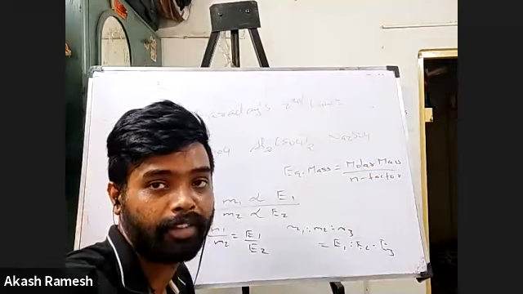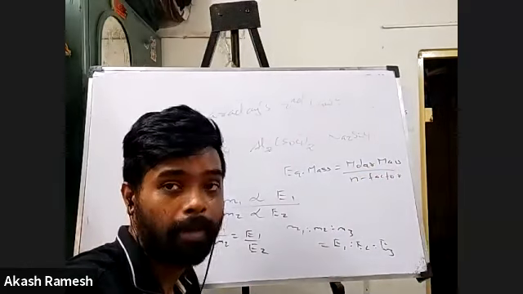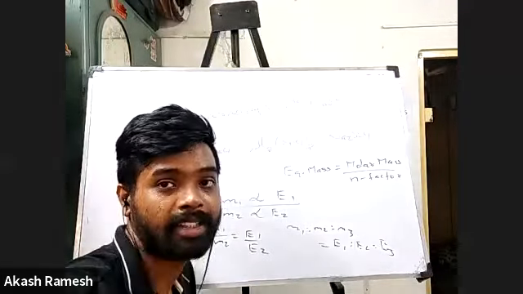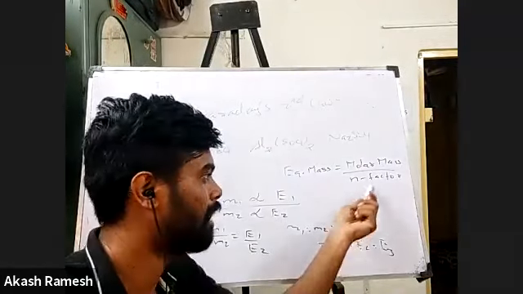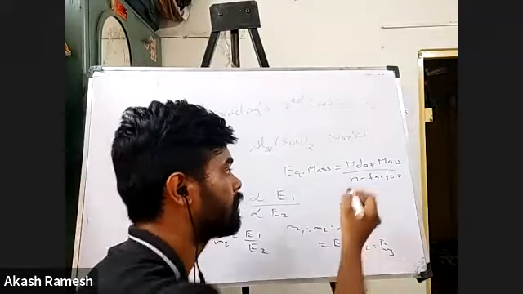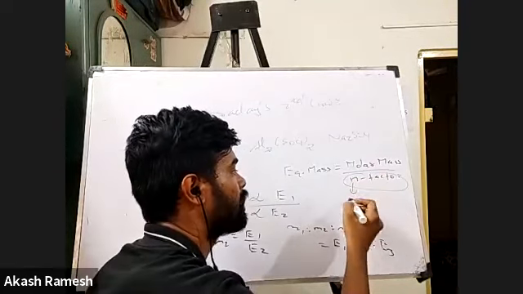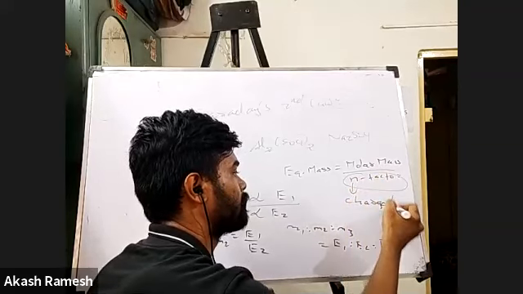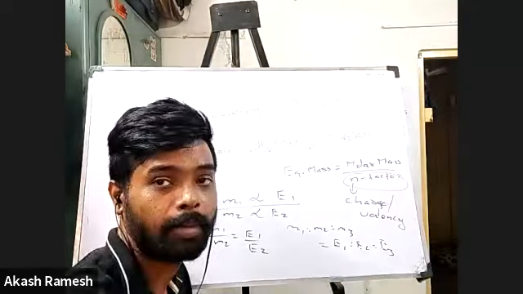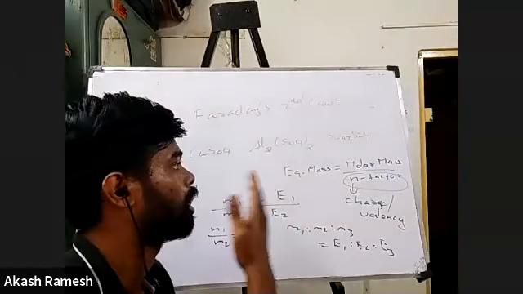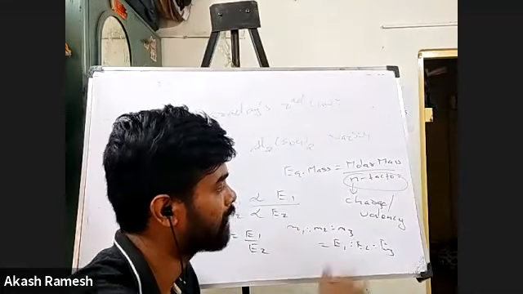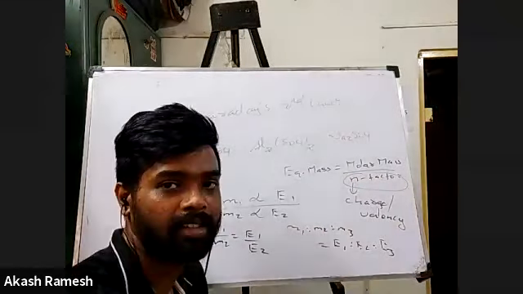Equivalent mass of any substance is equal to its atomic mass or molecular mass, that is the molar mass, divided by something called the n factor. This n factor is basically going to be an integer. For elements like copper, aluminium, sodium, the n factor is nothing but their charge or valency.